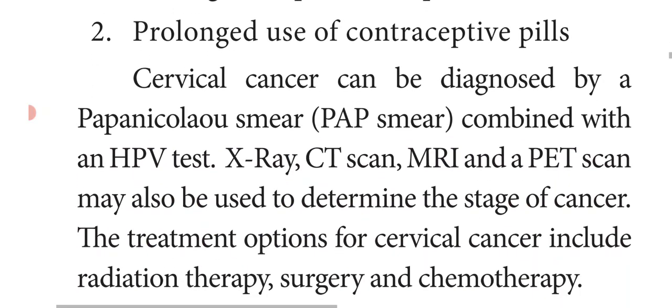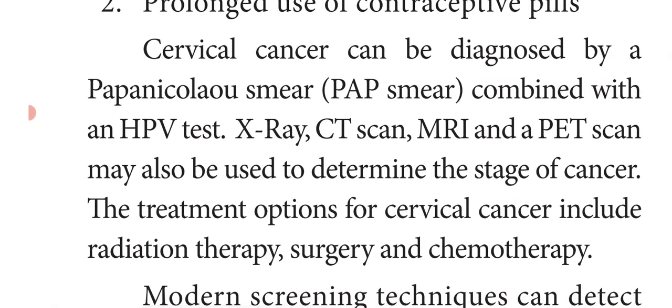How to diagnose cervical cancer? Diagnosis means to find out the disease. It is done using a Papanicolaou smear, that is a pap smear, combined with an HPV test.